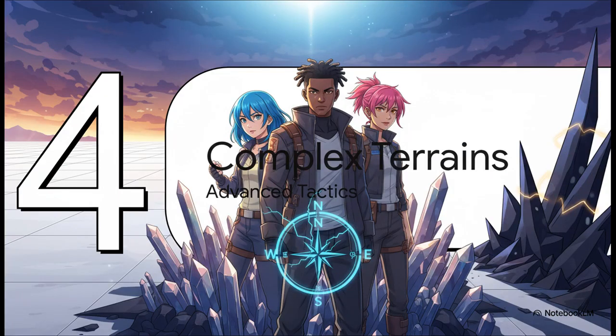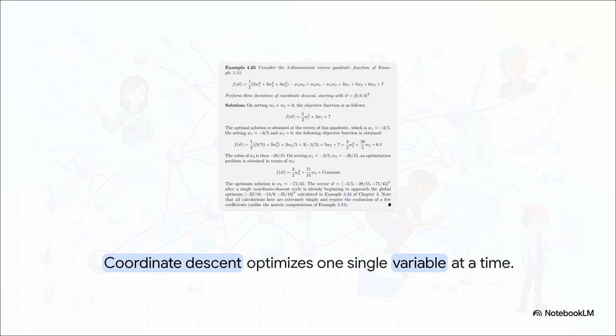And that brings us to Section 4, Navigating Complex Terrain, Advanced Optimization Tactics. In this final stage, let's look at advanced survival tactics. What happens when our standard compass fails? When calculating the gradient for every single variable at the exact same time becomes way too computationally heavy, we switch to coordinate descent. Instead of trying to move diagonally across a multidimensional space by calculating all those partial derivatives at once, we simplify it. We pick just one parameter, find the optimal move for that specific coordinate, update it while holding everything else constant, and then cycle through the rest. It is a super efficient way to navigate step by step.